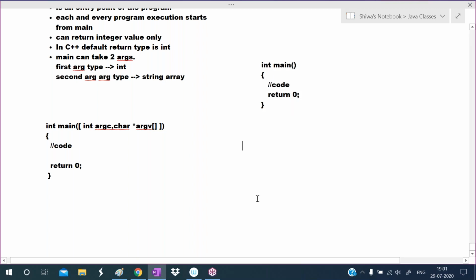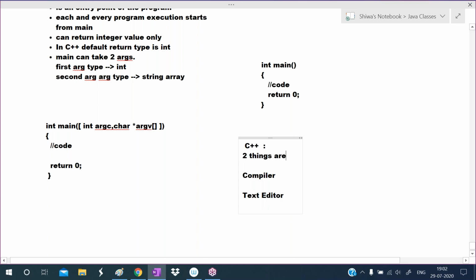To work with C++, what do we require? We require two things. What are those? First one is we require a C++ compiler, and another one is a text editor. To write a C++ program, two things are required.